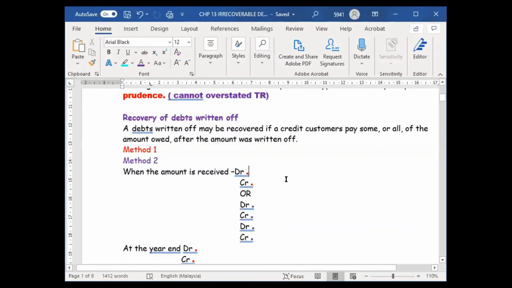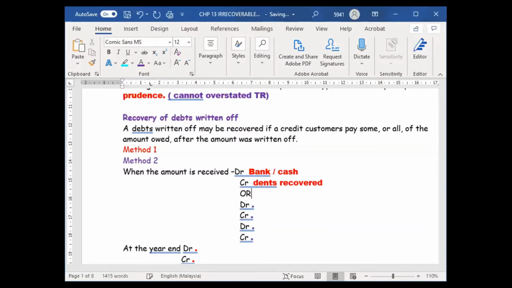First one is red. Whenever you receive the money, the guy comes back and pays you, we will debit the bank or cash, and then we will credit the debts recovered.